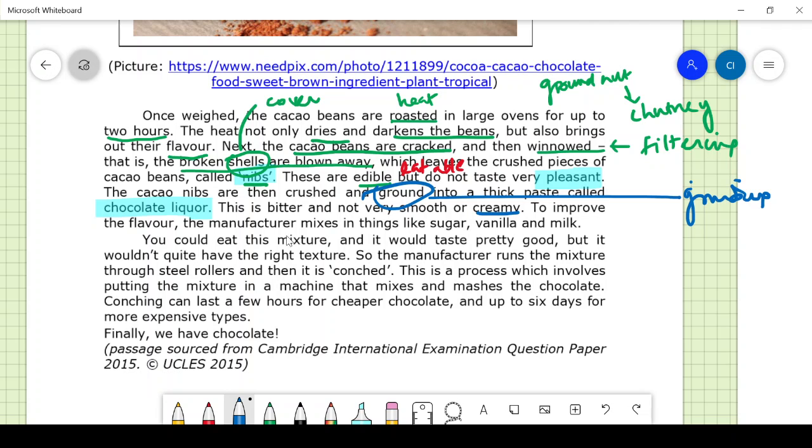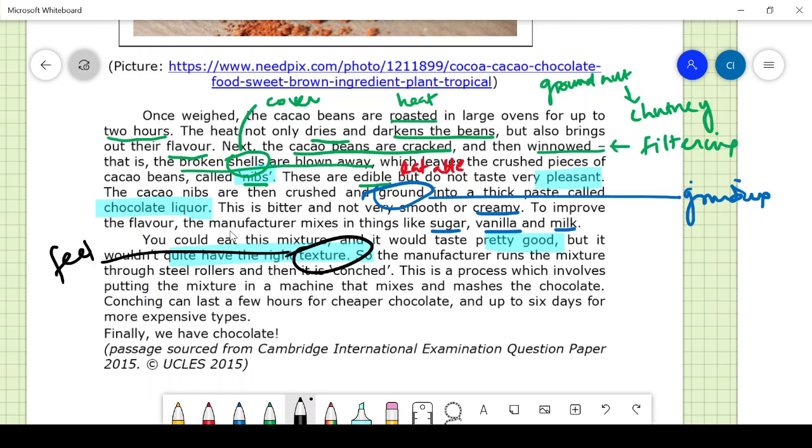To improve the flavor, the manufacturer mixes in sugar, vanilla, and milk. So you could eat this mixture and it would taste pretty good, but it won't quite have the right texture. Texture means the feel that you get. For example, you can feel the texture of different clothes. Cotton will have a different texture, nylon will have a different texture, polystyrene will have a different texture.